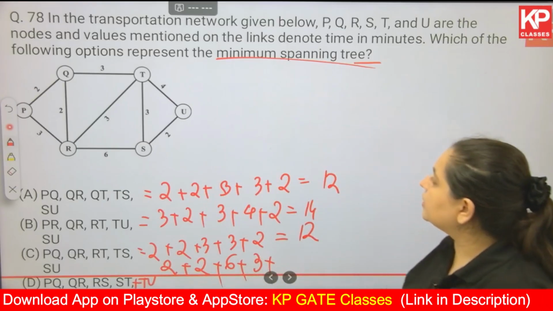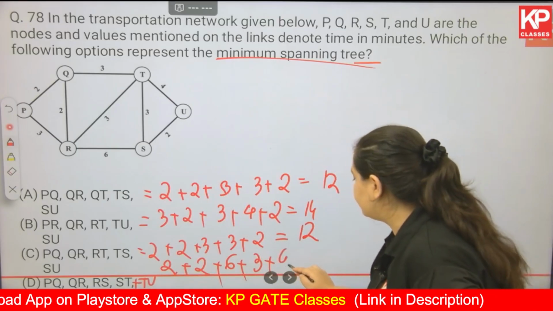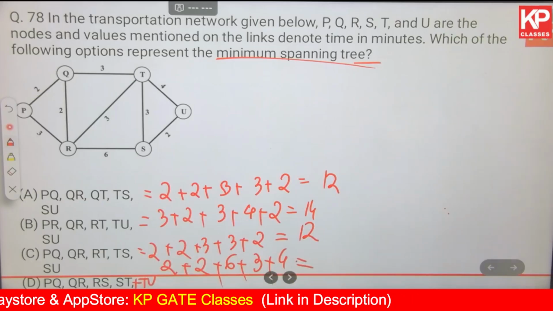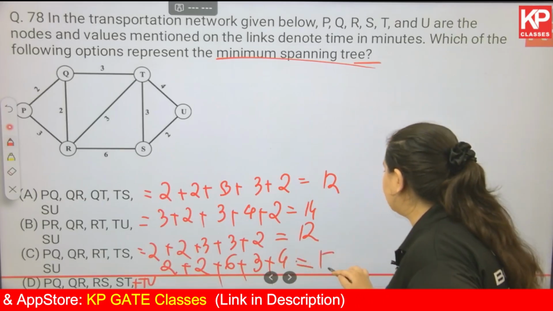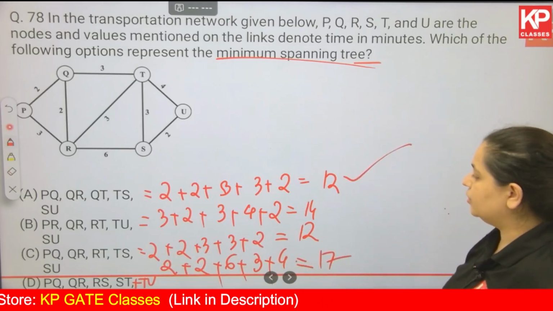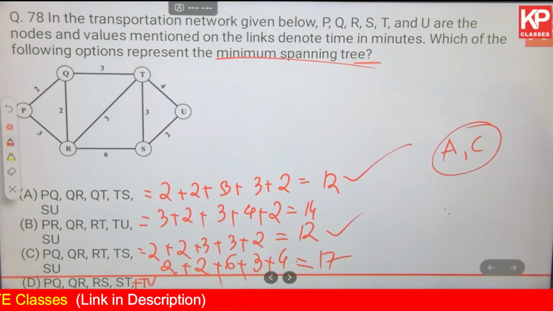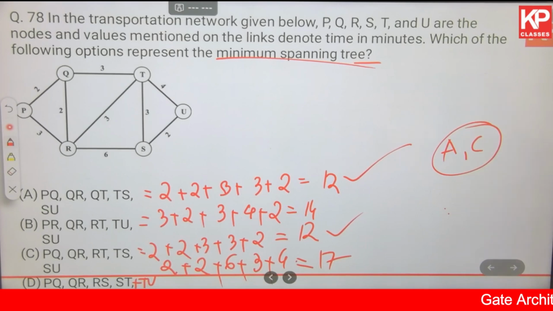Okay, so TU over here is 4, which equals 4 plus 6 is 10 plus 3 plus 4 is 17. So the smallest are 12 and 12, that is A and C. Okay, that is the correct answer for you. Don't bother about the arrows, don't bother about the directions, just simply add up the weights, nothing else. Okay, next.